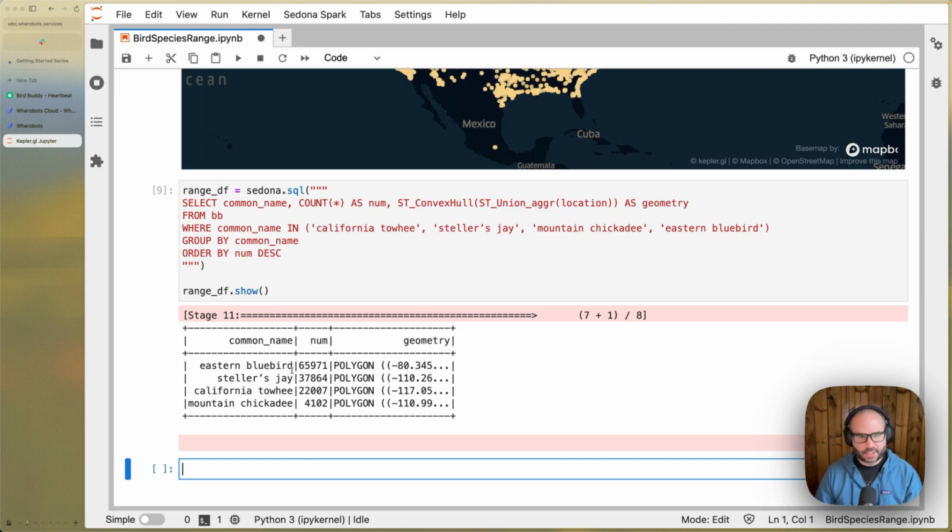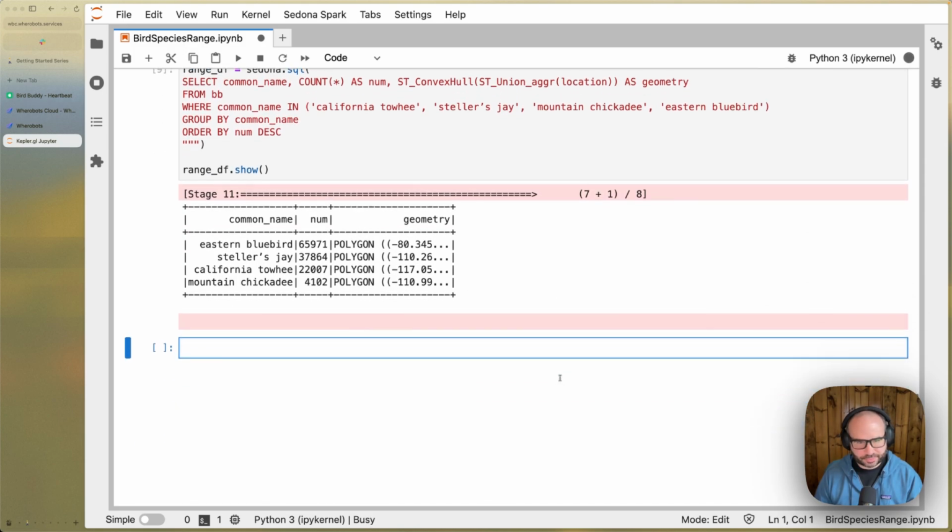And we can also see the most common observations, by species. So we have almost 66,000 observations of the eastern bluebird, 38,000 of the Steller's jay, and so on. Looks like our mountain chickadee seems to be one of the least observed, at least in the species that we're filtering for.